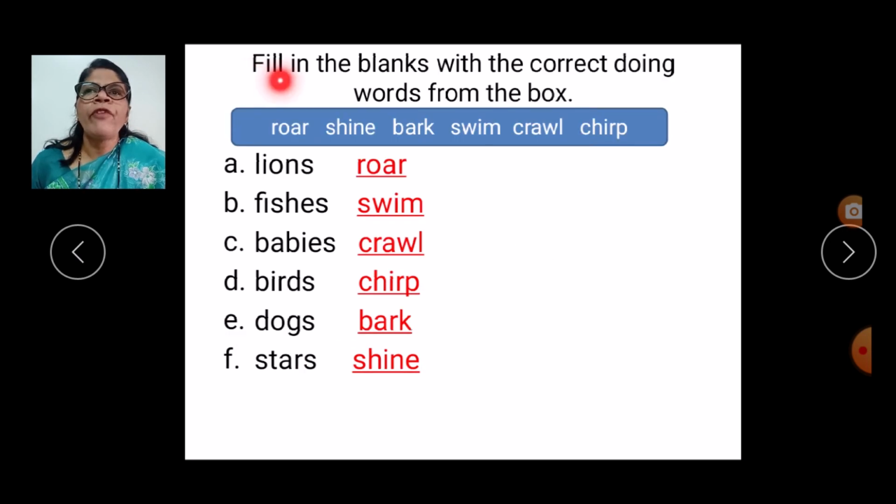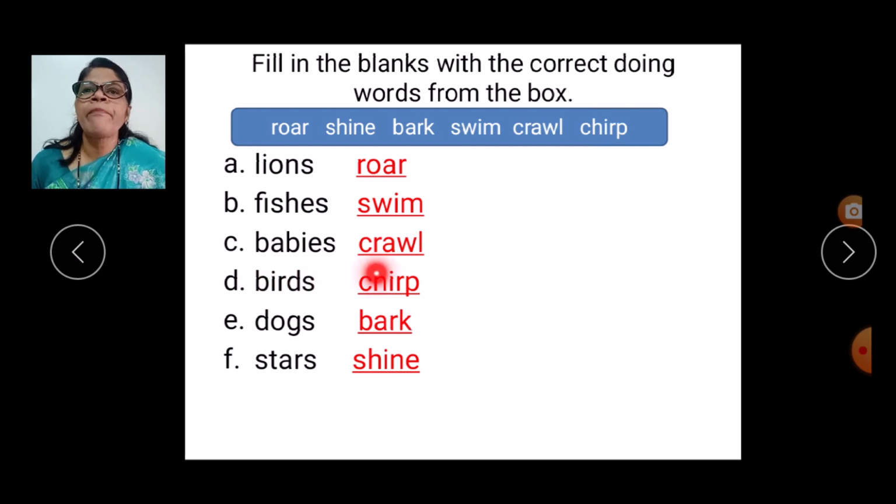Next one. Fill in the blanks with the correct doing words from the box. We have already seen the doing words, children. Now can you tell me, what do lions do, children? Lions roar, they make noise. Fishes, what do fishes do? Fishes swim in water. Babies, what do babies do, children? Babies crawl.